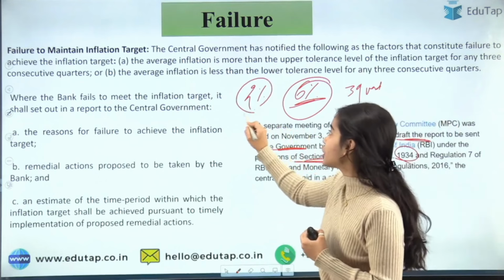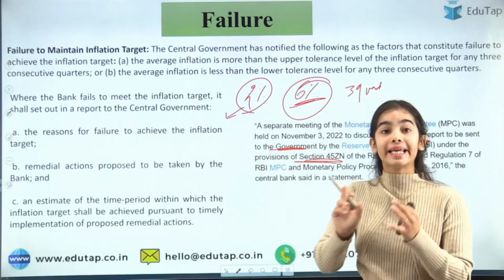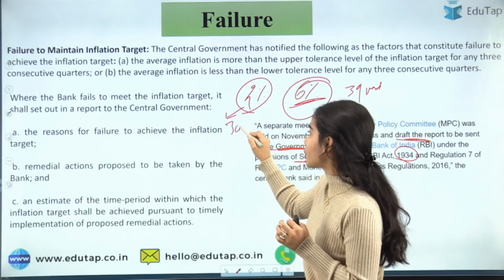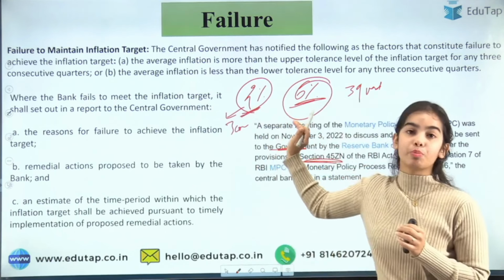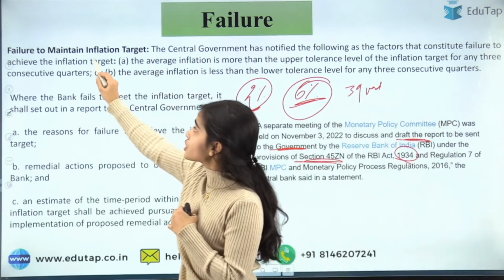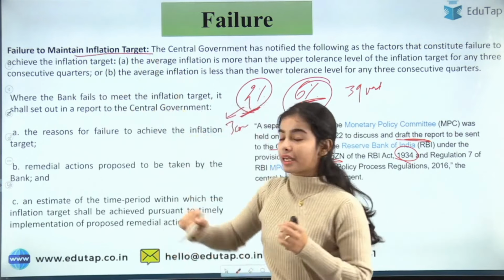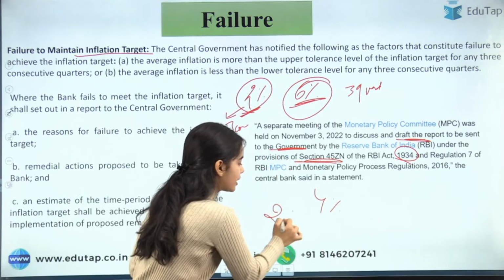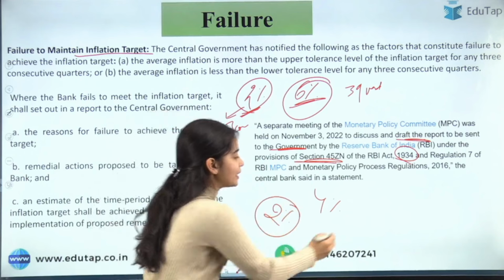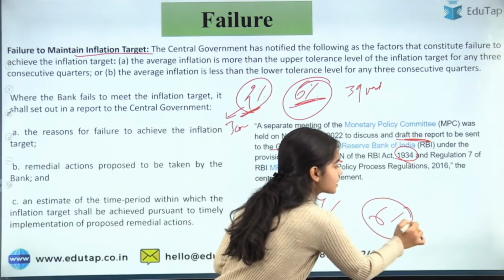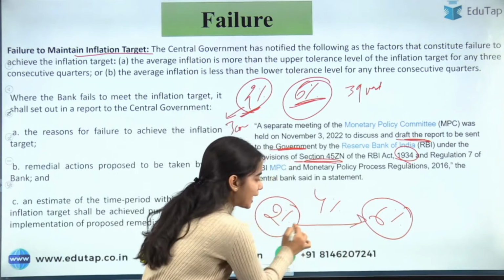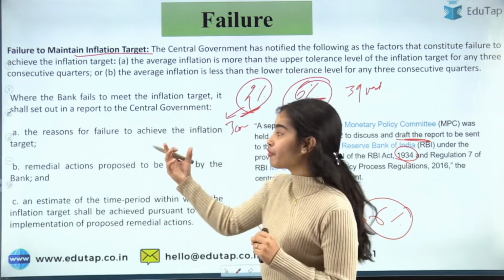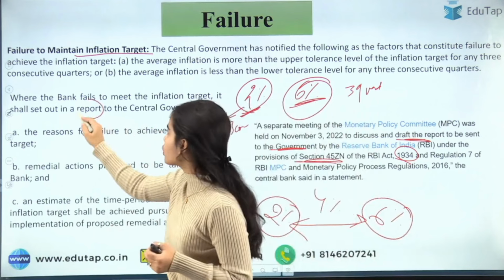And if the inflation is going below 2%, then also they have to report to the government, for 3 consecutive quarters. Okay. This is the failure to maintain the inflation target. Now the inflation target is what? 4% plus minus 2%. That's why the inflation should not go below 2% and should not go above 6%. So this is the inflation range that is provided by the government in discussion with the RBI. Okay, and if they fail to meet it, they have to report to the central government.